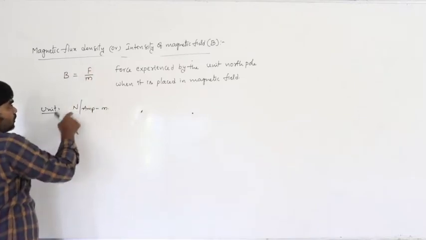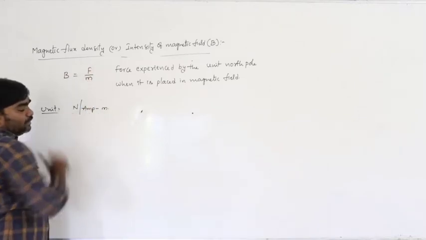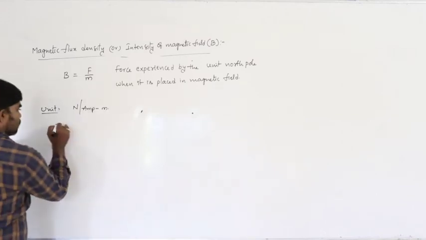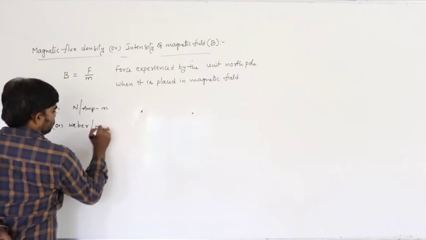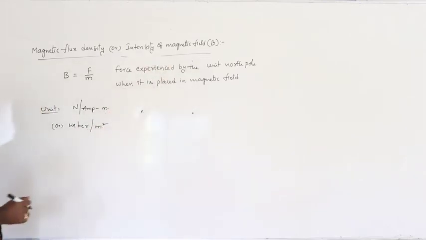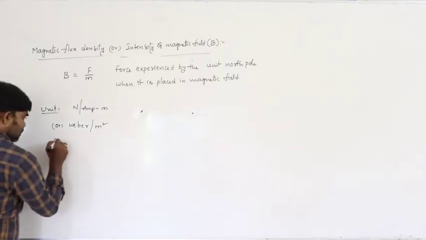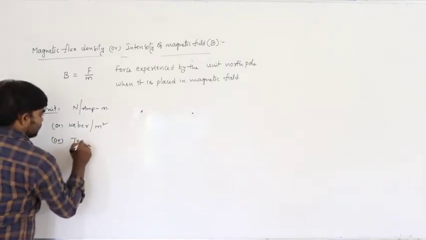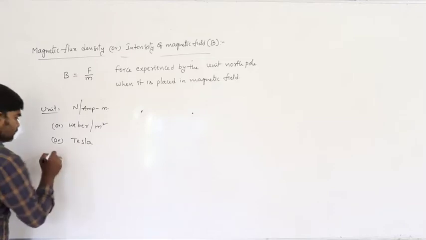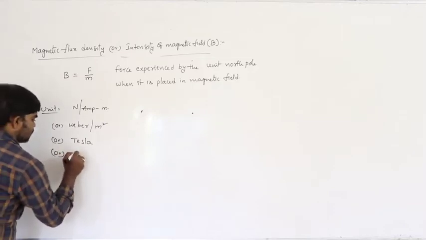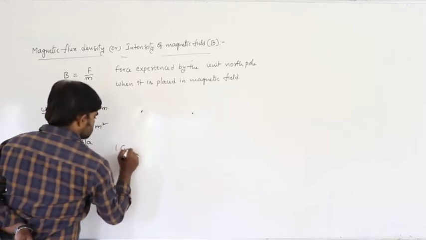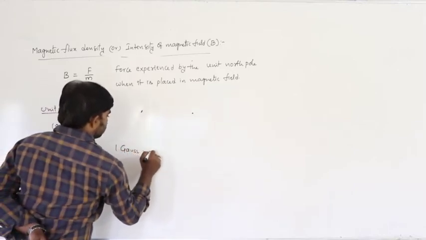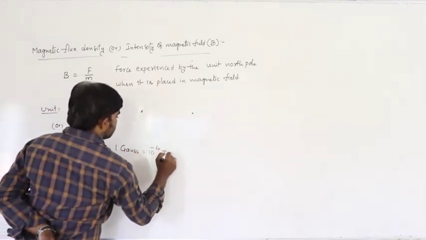The force unit is Newton and the pole strength unit is ampere meter, so the unit is Newton per ampere meter, or Weber per meter square, or Tesla. The SI unit of magnetic flux density is Tesla, and the CGS unit is Gauss. The relation is 1 Gauss equals 10 to the power of minus 4 Tesla.